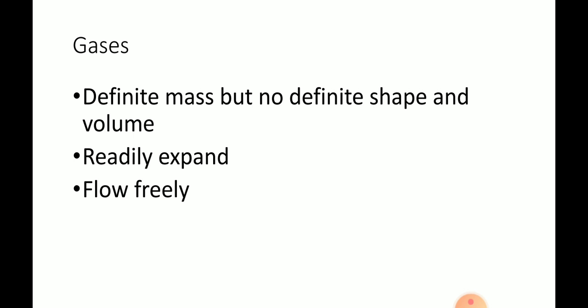Next, gases. Gases are all around us. The air surrounding us is a mixture of a number of gases. We cannot see the gases, but we can feel their presence. Here are some properties of gases. Gases have a definite mass but no definite shape and volume. Gases readily expand. They occupy all the volume or space available to them. Gases flow freely in all directions.